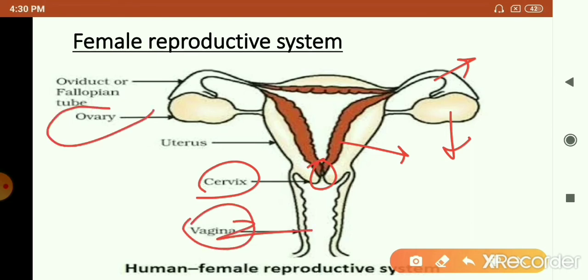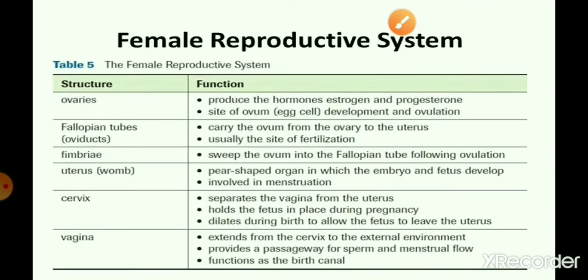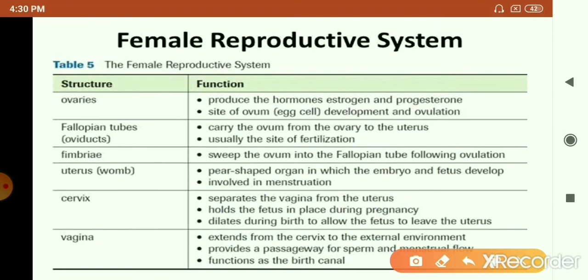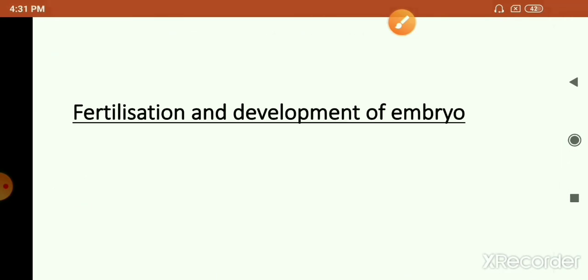The primary sex organs are the ovaries, which release the gametes and are also responsible for secretion of the hormones. So here this table shows all the functions of the organs of the female reproductive system. The ovary produces the hormones, as I've told you, and is the site for ovum production. The fallopian tube is a place where fertilization occurs. Then you've got the uterus, which is a place where development of the embryo takes place. Then the cervix, and then the vagina, which is the birth canal and the place where the sperms are put into the female reproductive system.